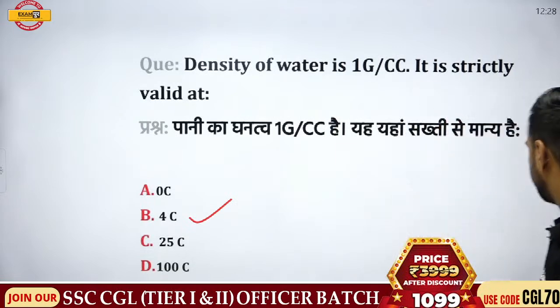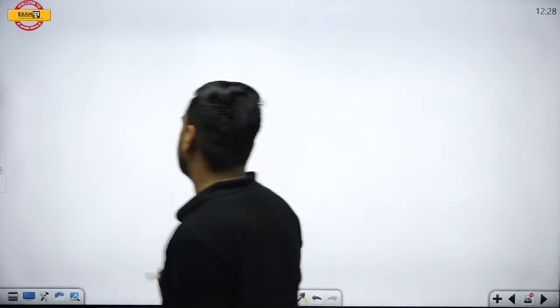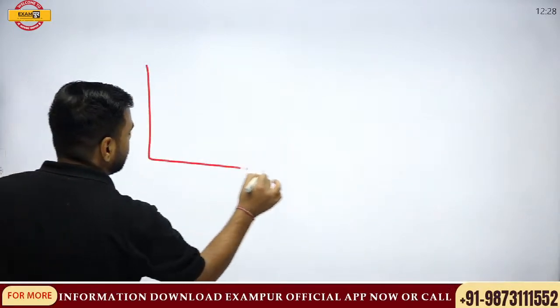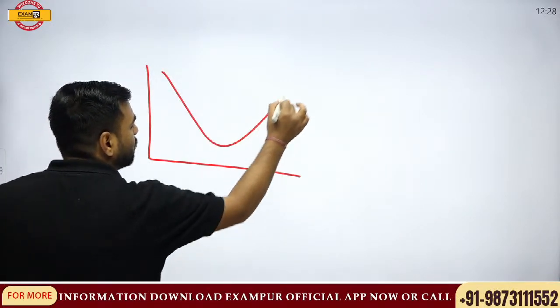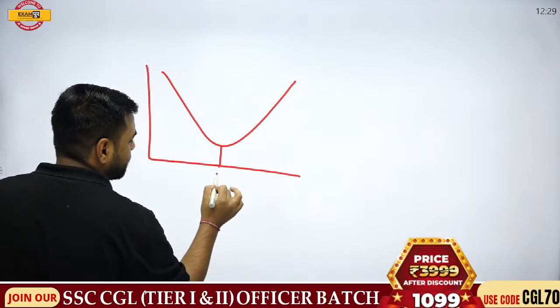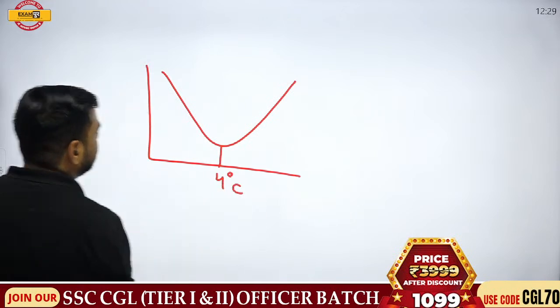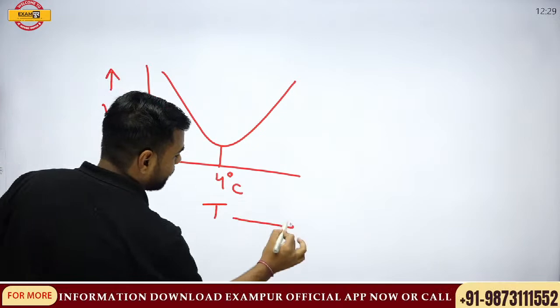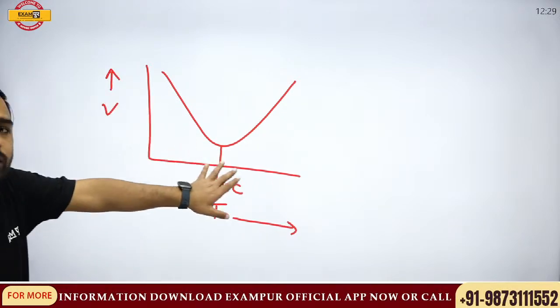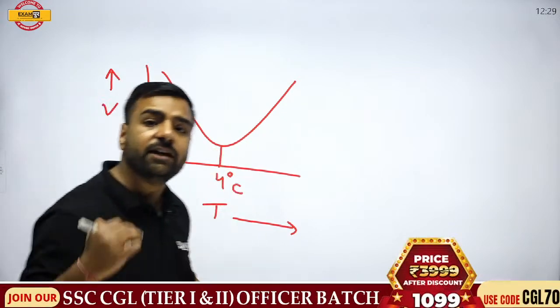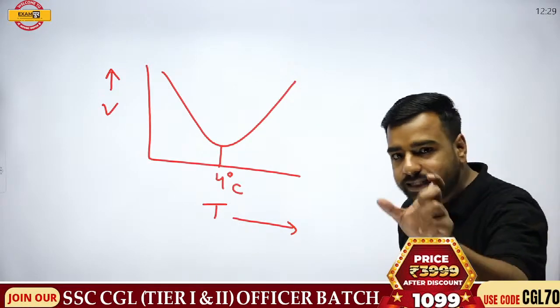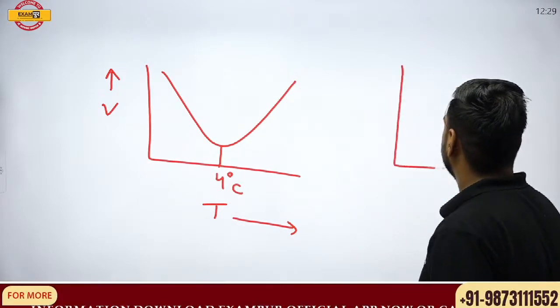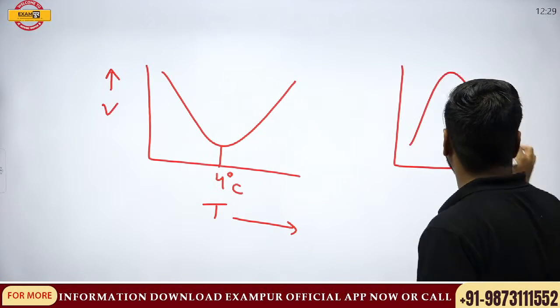Now let's try to understand this fact. When we are talking about this water, I'll just try to draw this graph. Please try to understand this. At 4 degree centigrade, what is happening? The volume is least. The volume is least at 4 degrees centigrade. But if I try to draw the density graph, let's have a look. If I draw the density graph, it will be in this manner.